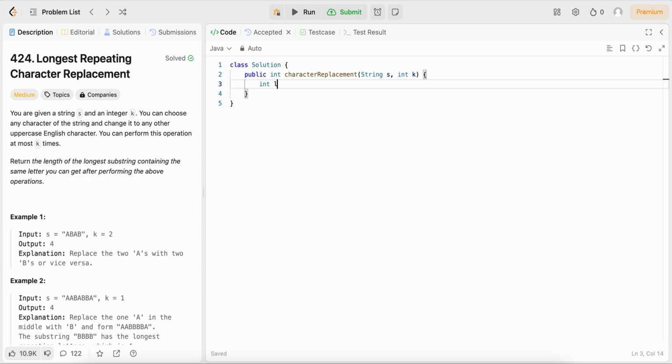You have a left pointer and you want to move the left pointer anytime your window exceeds the constraint that you need your substring to have at most k replacements, and all other characters must be of one character. And anytime that constraint is not met, then you're going to have to shift your left pointer to a new window where that is met. So we can start by also defining a result variable. My right pointer is just going to be the i in this for loop.